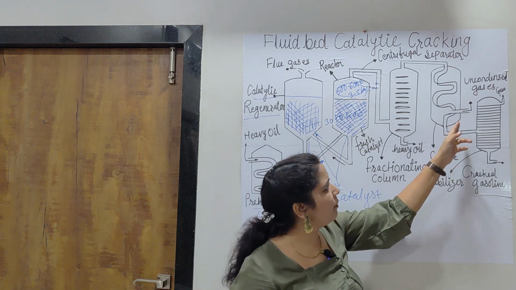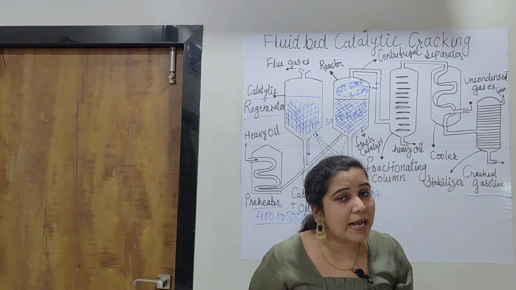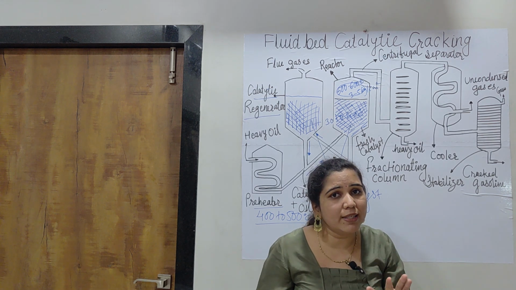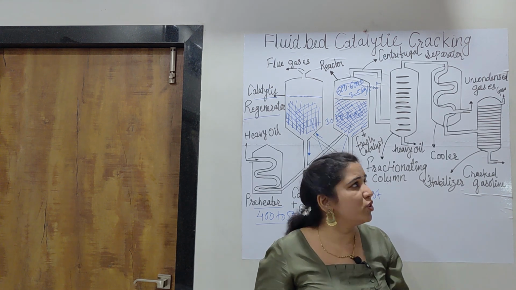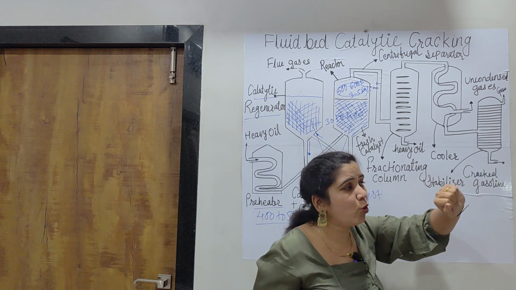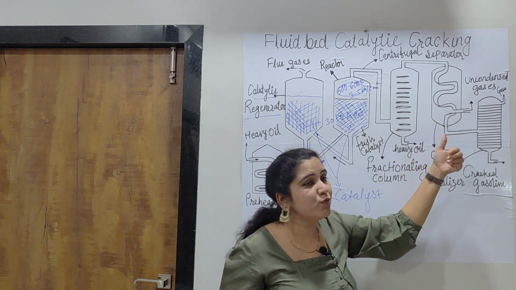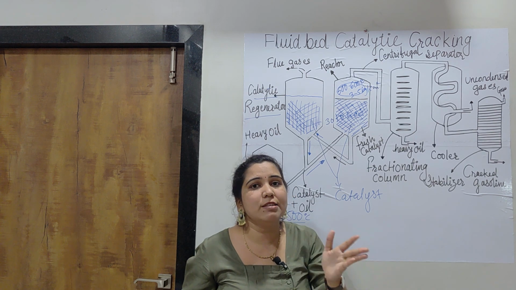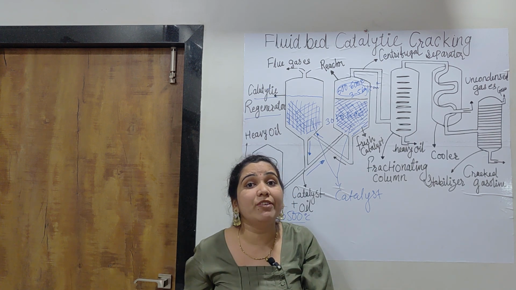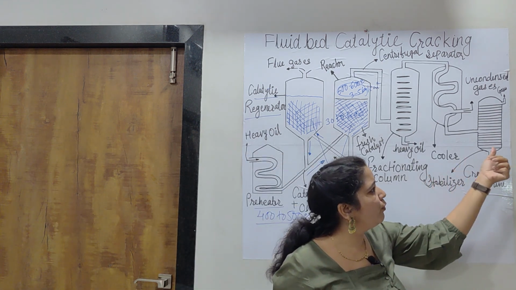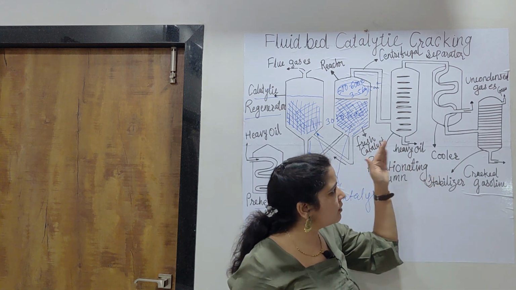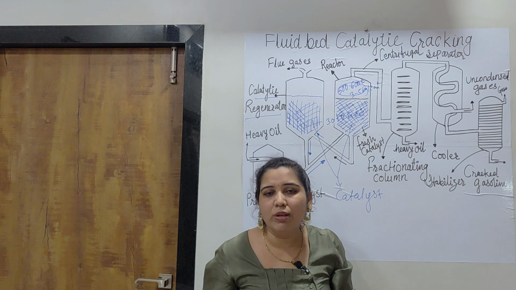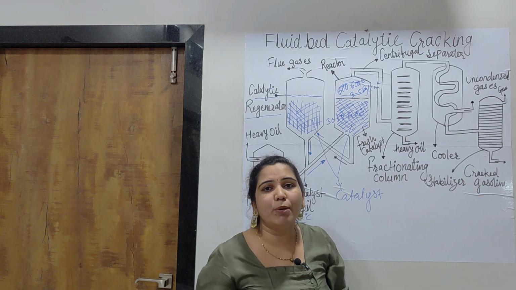If some uncondensed gases are found in the gasoline, meaning they are present in the mixture but not condensed, they will be removed from this opening. Then in the gasoline without uncondensed gases, some condensed gases may be there, meaning gases that are now in liquid form, and these are removed in the stabilizer. Once it reaches the stabilizer, only the pure gasoline reaches there and it will be stored.